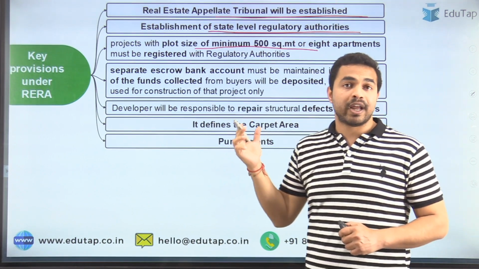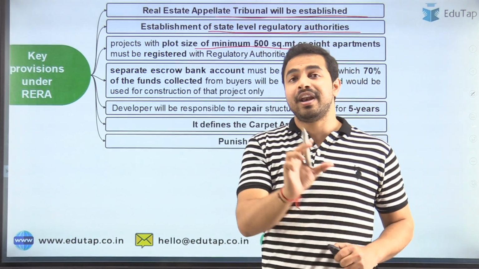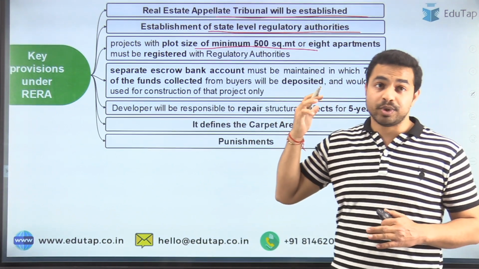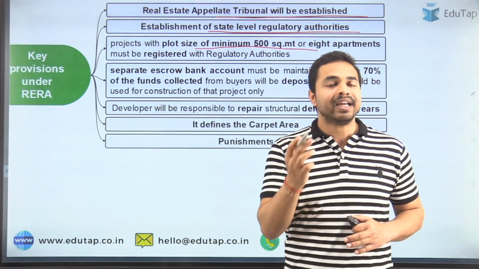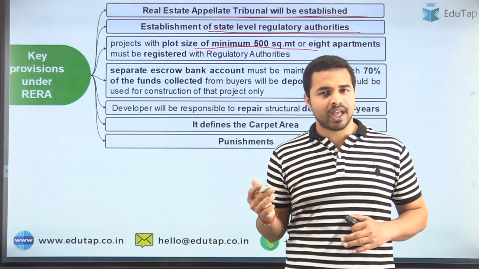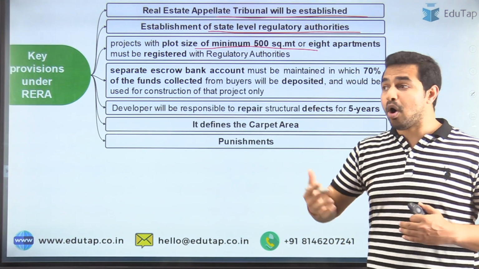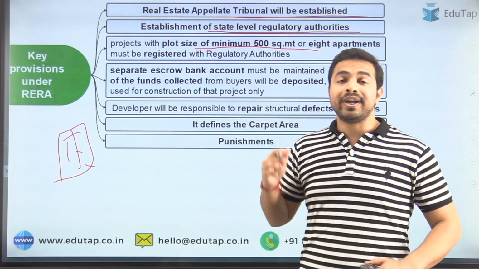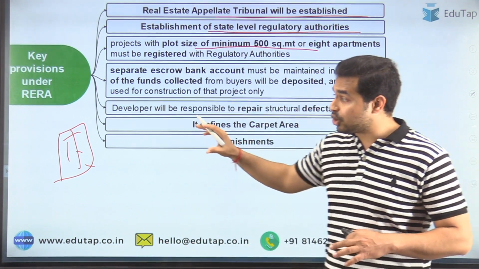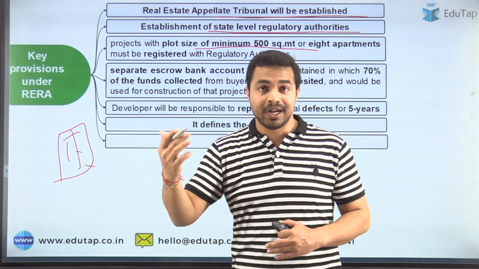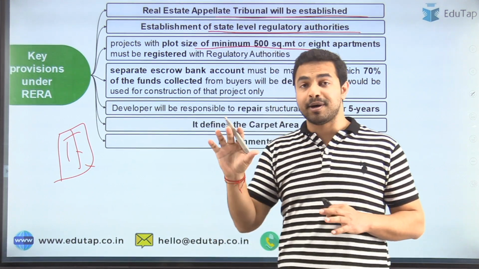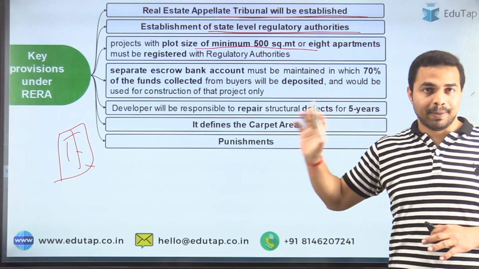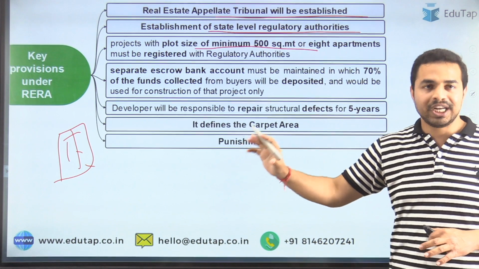So guys, one more point that I would like to tell you is that all residential and commercial projects are applicable under the RERA Act. And what kind of projects are not applicable under RERA? These are the redevelopment projects. For example, 100 people already own one building and the flats in it. But now what exactly is the builder doing? He has destroyed the building and is redeveloping, reconstructing that building, but without the purpose of selling it. So these are redevelopment projects, and RERA will not be applicable on these redevelopment projects.